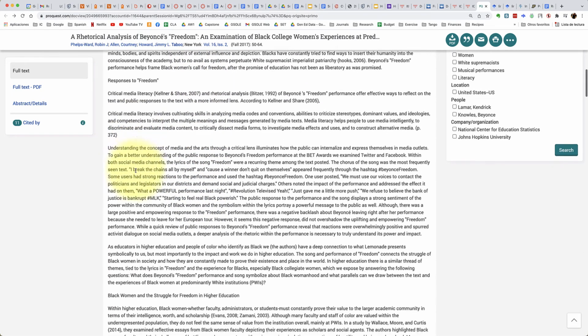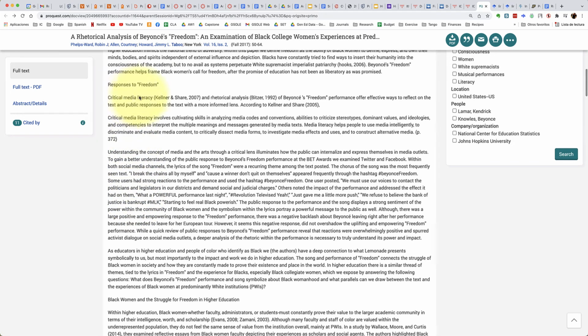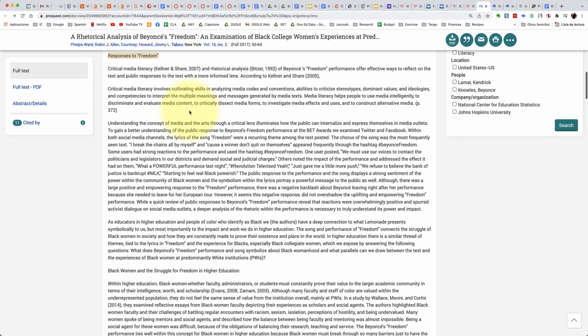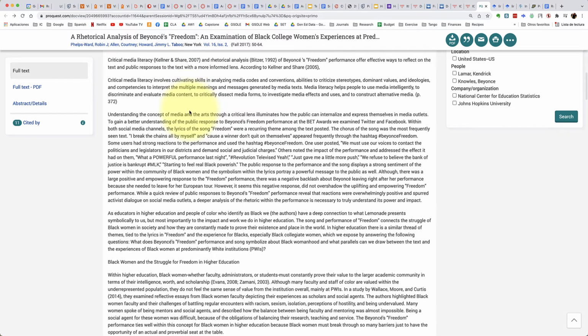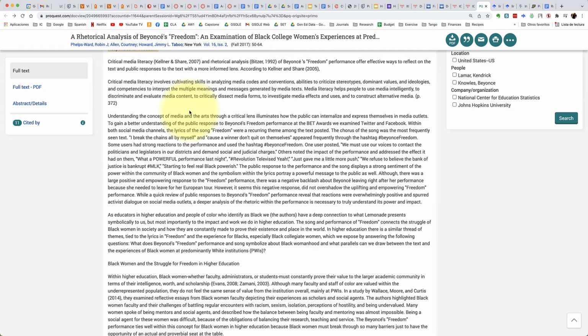This particular article does have headings, and so you can actually talk about what each of the sections is saying and what it is trying to accomplish. Okay, so this is how you take detailed notes when reading scholarly articles.